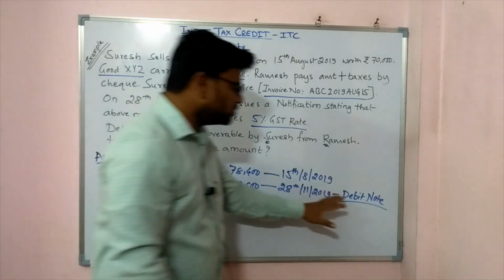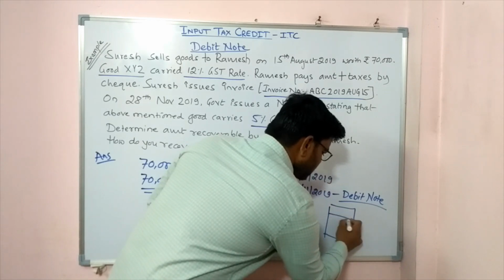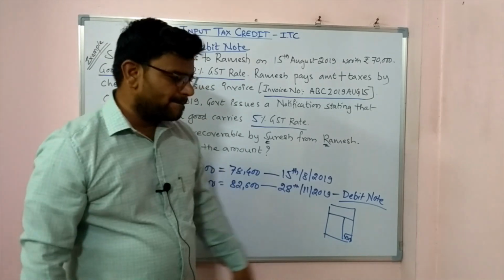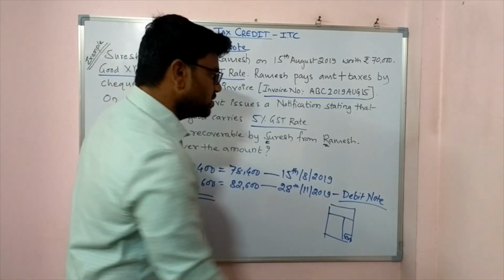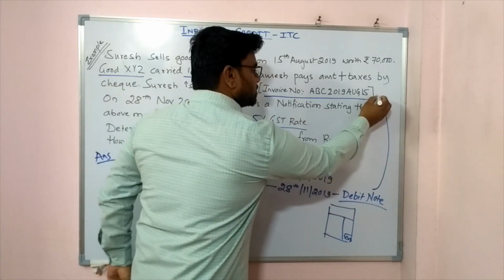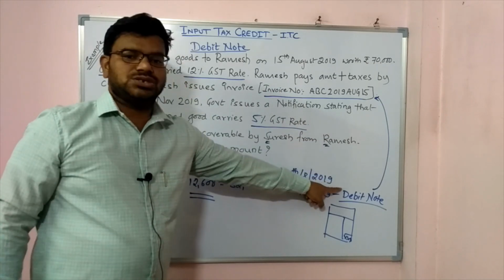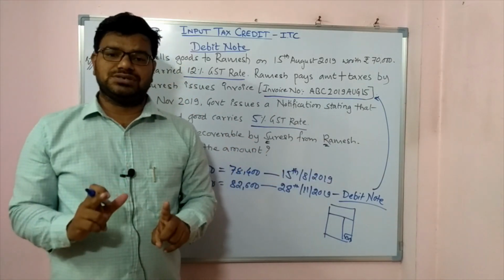How does this debit note look? It looks like your normal tax invoice, but a debit note is always issued against invoice numbers. Against this invoice, the debit note is issued. Hope this is understood, and this is a very important point.